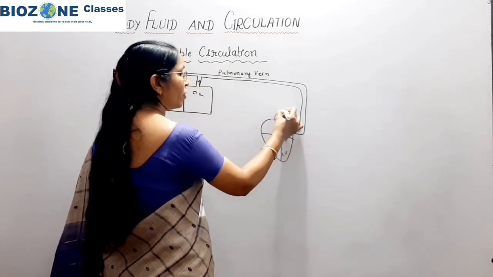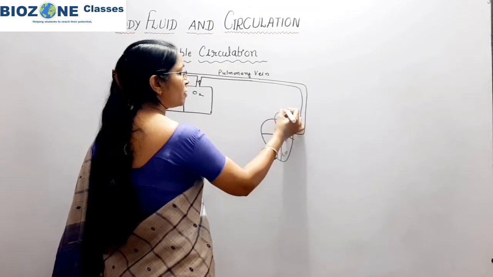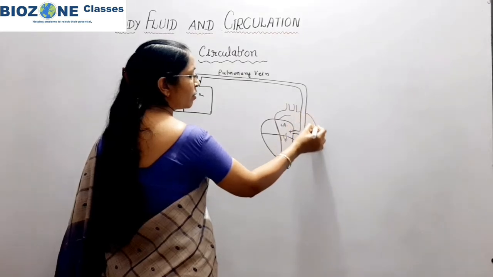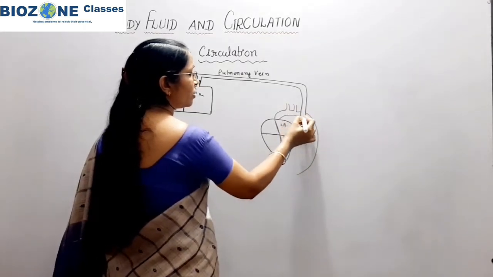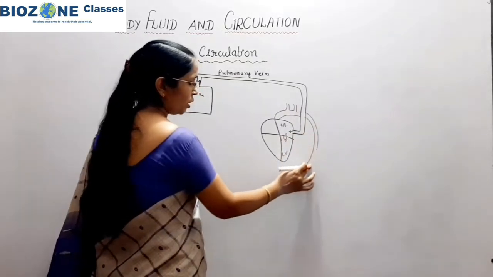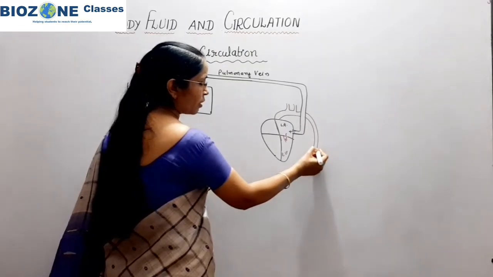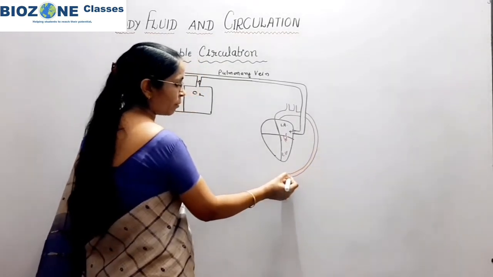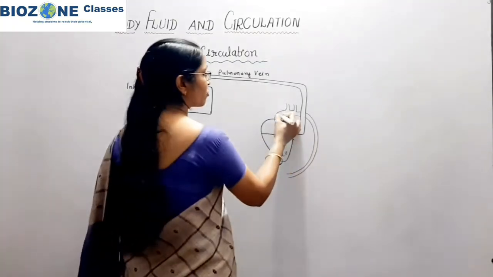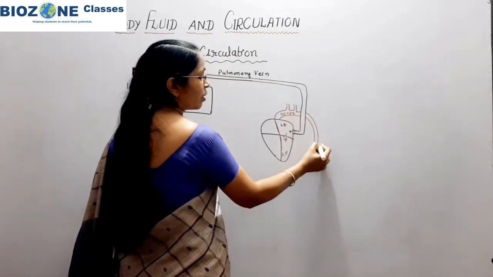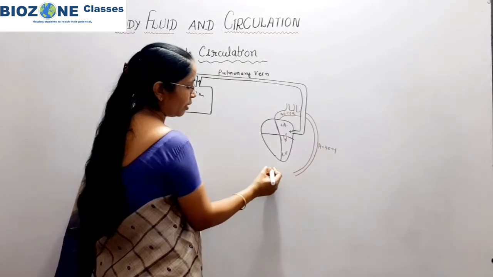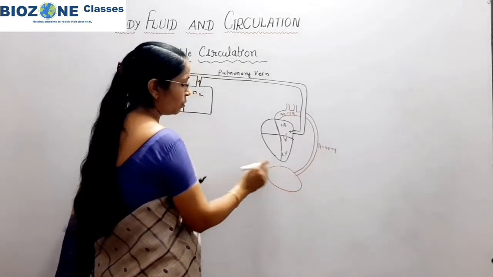With the help of the aorta, which immediately divides into three, one of the branches of the aorta comes towards the body tissue. Here we are not going into the arterial system and venous system, that is a separate part. One of the systemic arteries, with the help of capillaries, enters the body tissue.